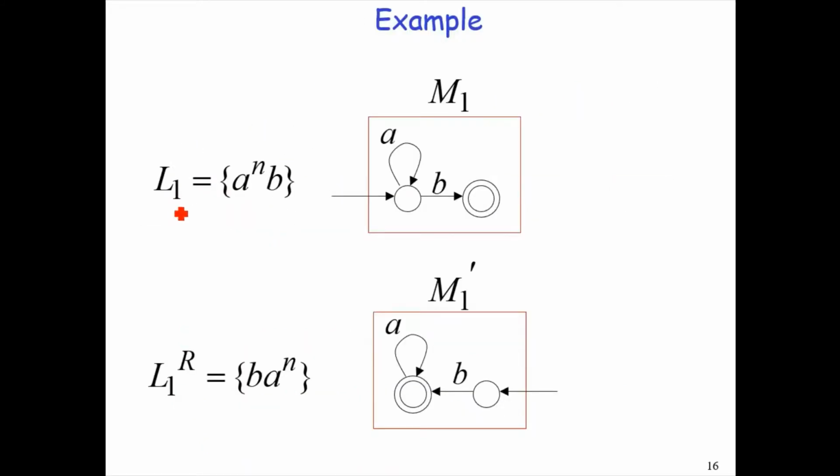Here, to draw the reversal of the language L1, which is a^n b and is expressed as NFA M1, the newly constructed machine would be drawn as follows: the initial state of M1 would be the final state in the reversal, and the final or accepting state of M1 would be the initial state in the newly constructed reversal of M1, and the intermediate arrows would be reversed with the same input letters on them.